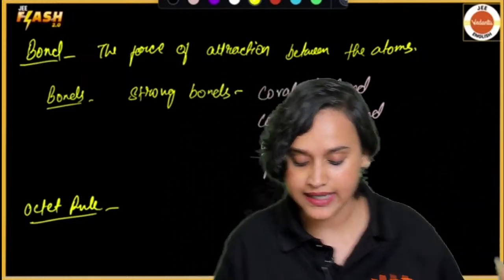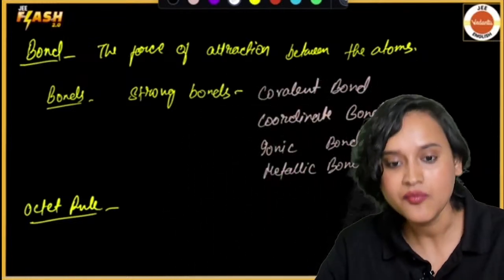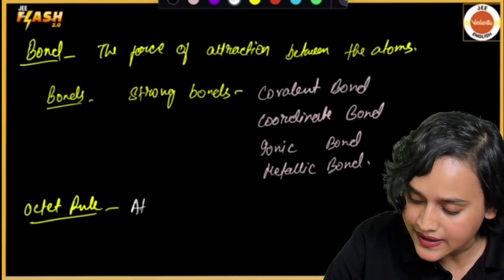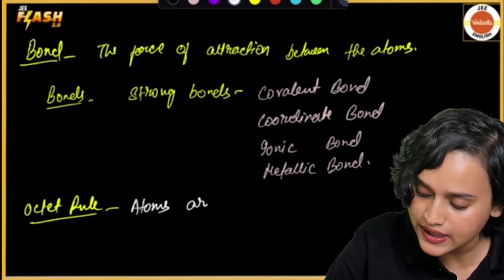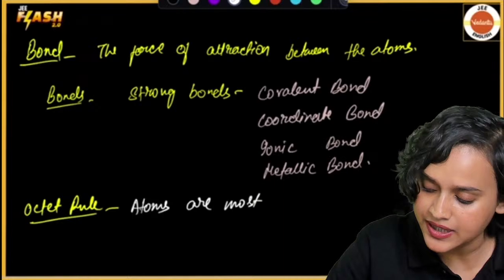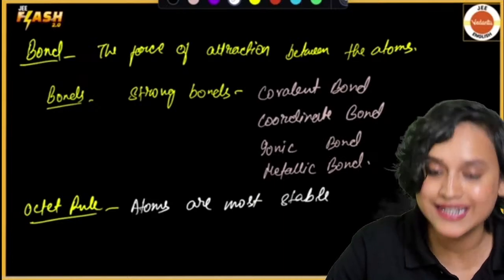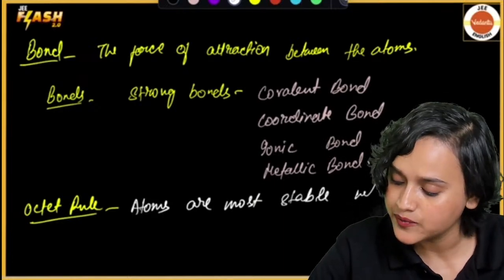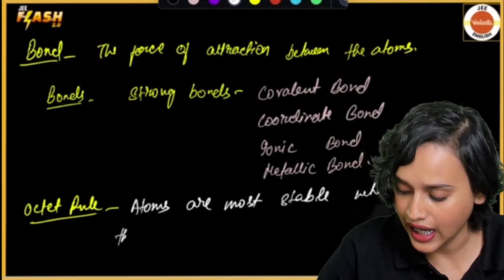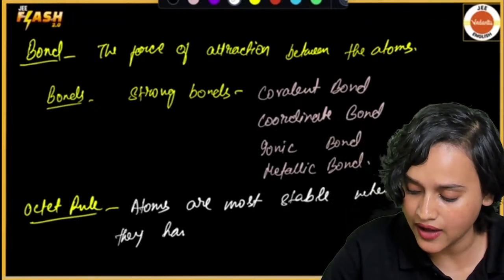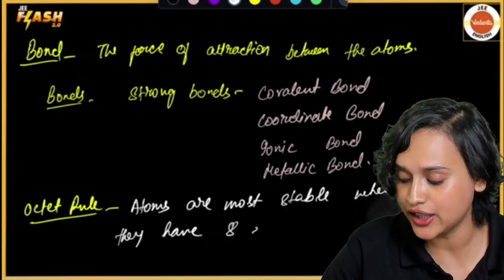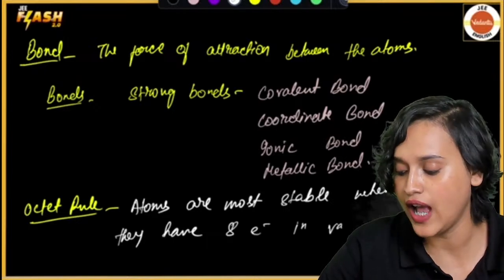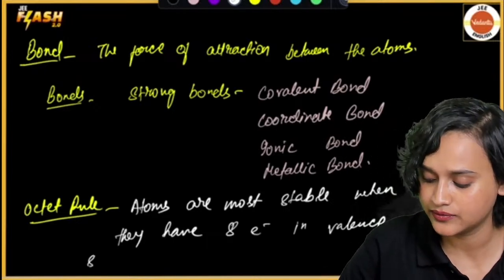I said that atoms are most stable when they have 8 electrons in the valence shell.